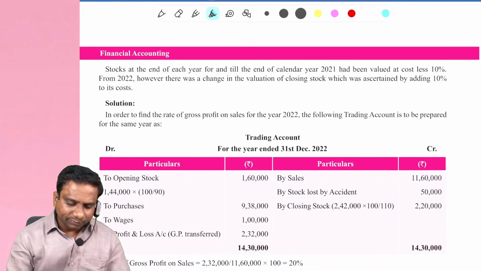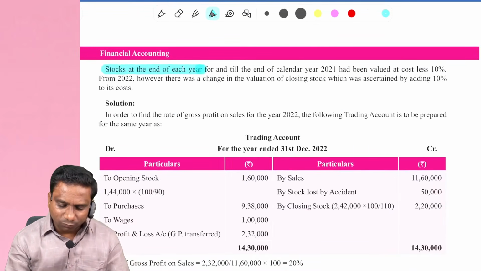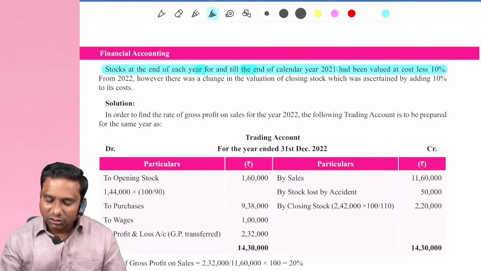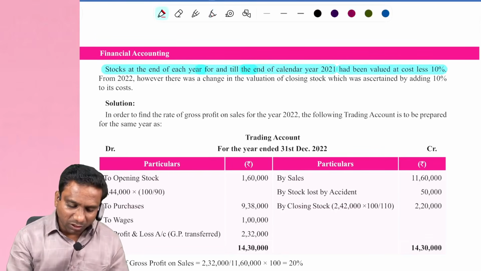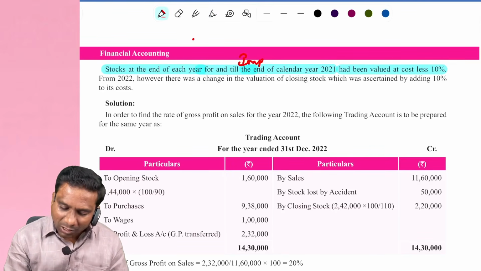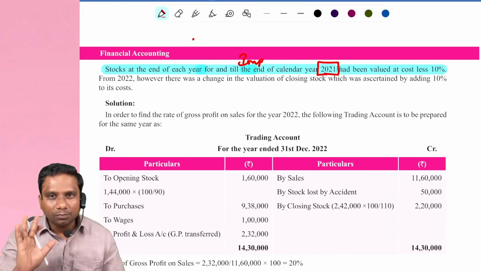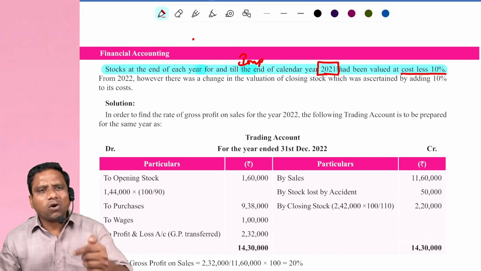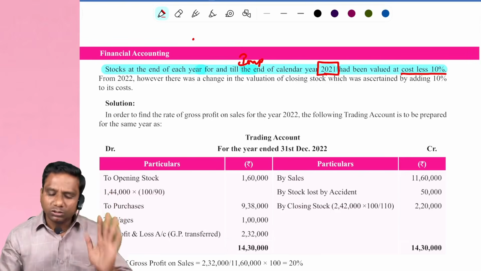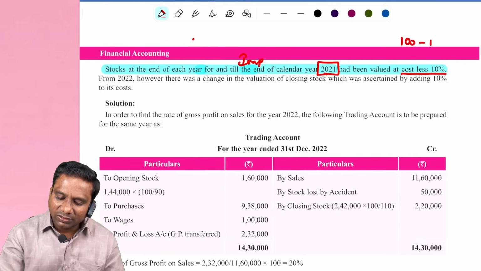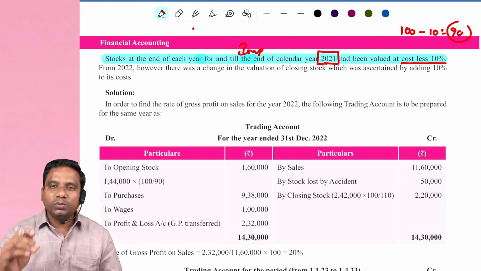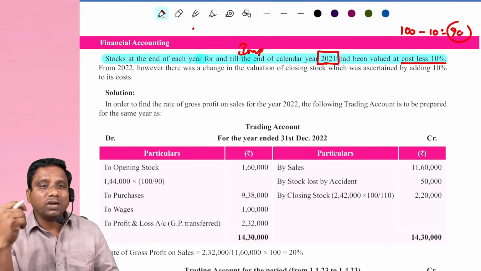Now, stock at the end of each year until the end of calendar year 2021 had been valued at cost less 10%. Very, very important adjustment. Observe carefully. Till the calendar year 2021, he valued stock at cost less 10%. It is his policy to value the closing stock at cost less 10%. So at what value he is valuing the stock? Cost less 10%.